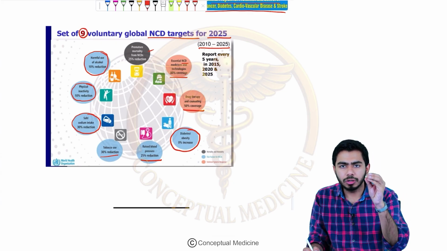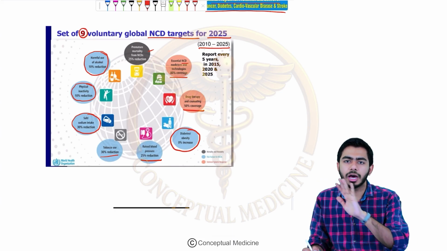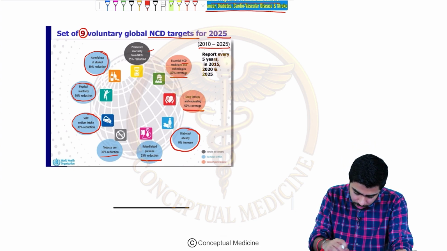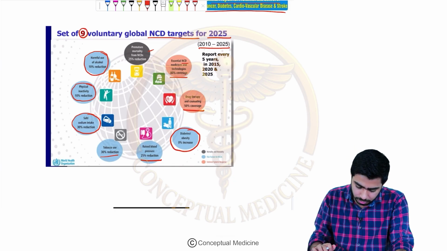So basically the question might be coming in your exam: which of the following is not the target in the WHO category for the prevention of non-communicable disease. So these are the 9 targets which you need to know as far as the WHO category is concerned, right guys?